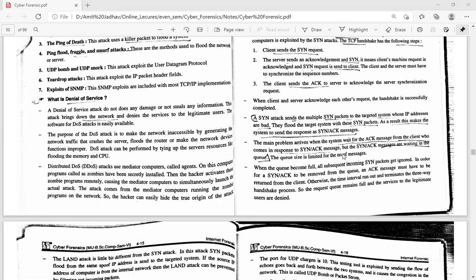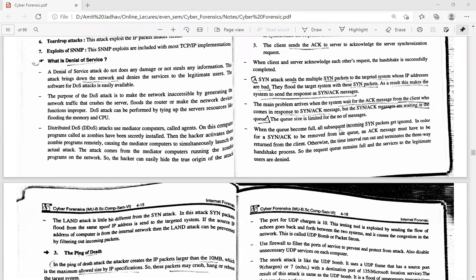But there are some restrictions to sending the SYN acknowledge message, as there is a limited size of the queue, and only when the queue is free can the server send the acknowledge message. When the queue becomes full, all the subsequent incoming SYN packets get ignored. In order for a SYN acknowledge to be removed from the queue, an ACK message must be returned from the client. Otherwise, the time interval runs out and terminates the three-way handshake process, so the request queue remains full and services to legitimate users are denied.